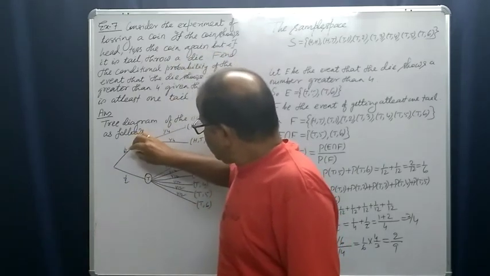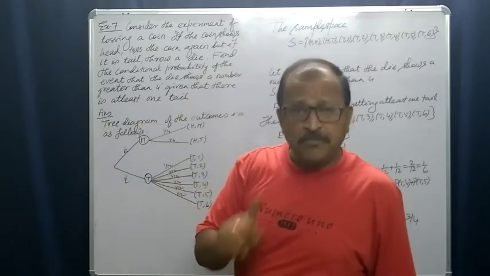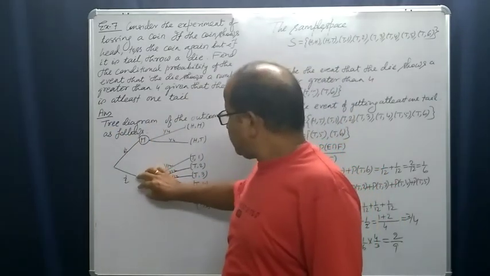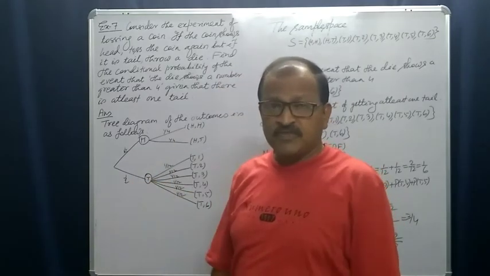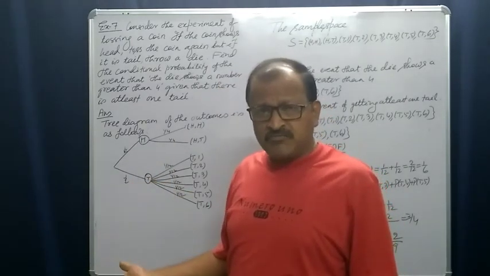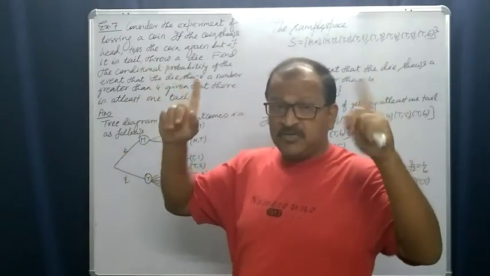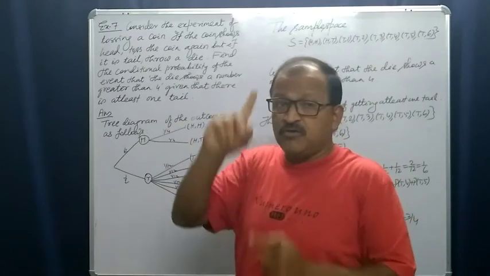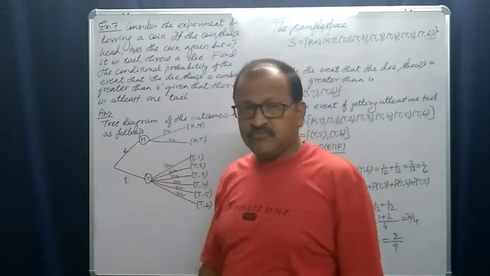So the probability of a head is half, and the probability of a tail is also half. Right? Equal chances of occurrence, and the sum of the probabilities should be equal to 1. So it is half, this half.